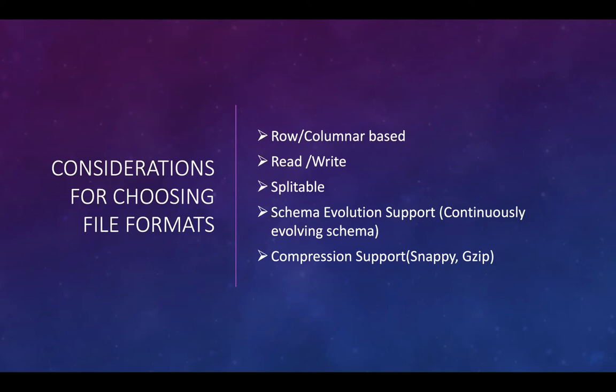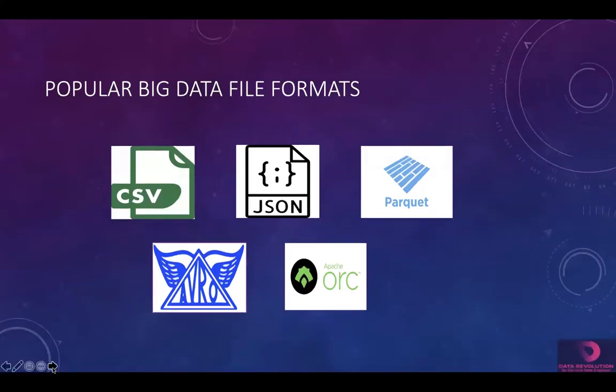As we know, huge data volumes are the reality of a typical big data environment, which makes compression a necessity. Data compression definitely saves us a great deal of storage space, and it's sure to speed up the movement of data throughout our cluster. A number of available compression schemes called codecs are out there for us to consider, for example, Snappy, gzip, etc. So let us walk through the most popular big data file formats. The top 5 popular big data file formats are CSV, JSON, Parquet, Avro, and Apache ORC.